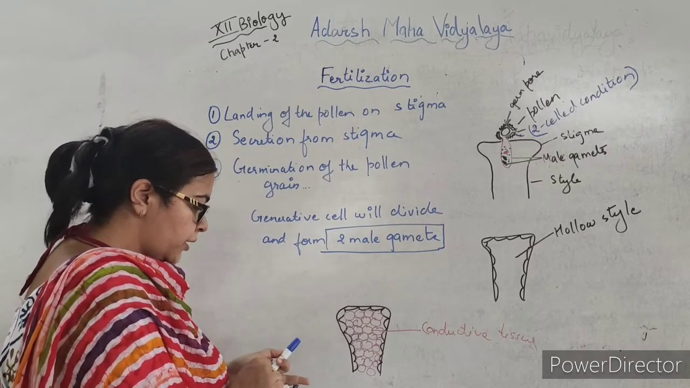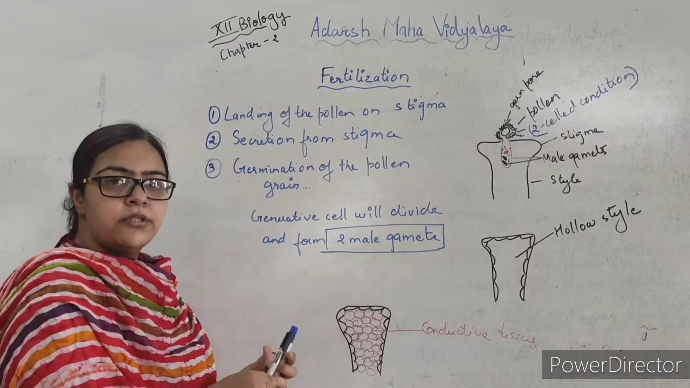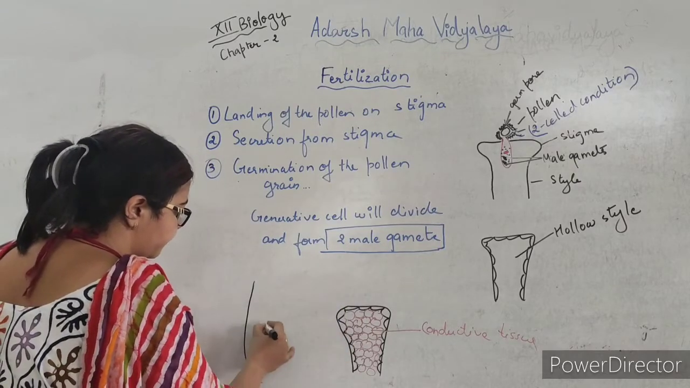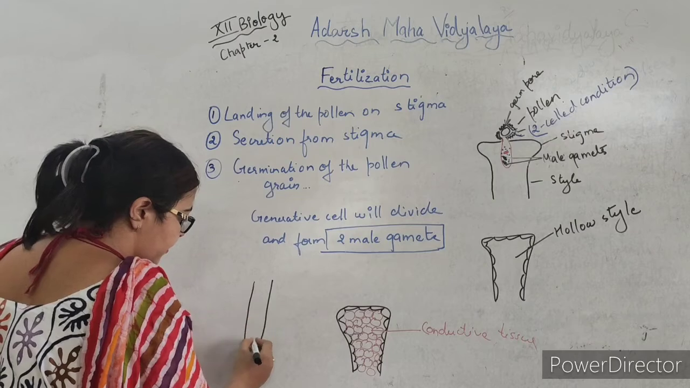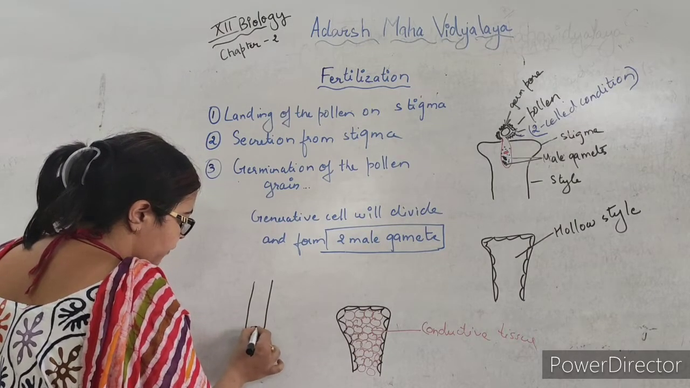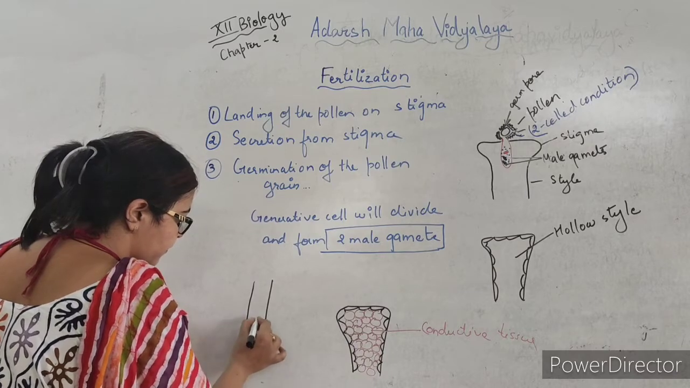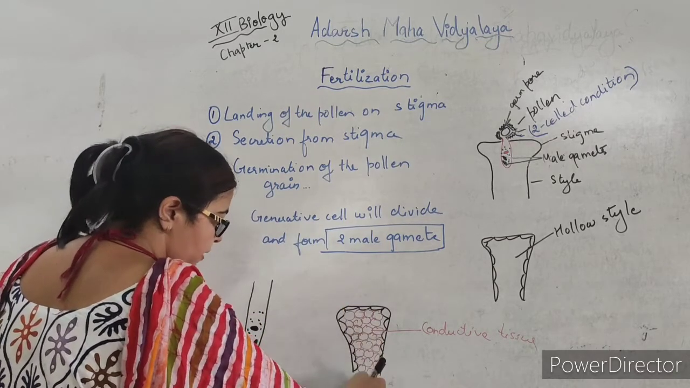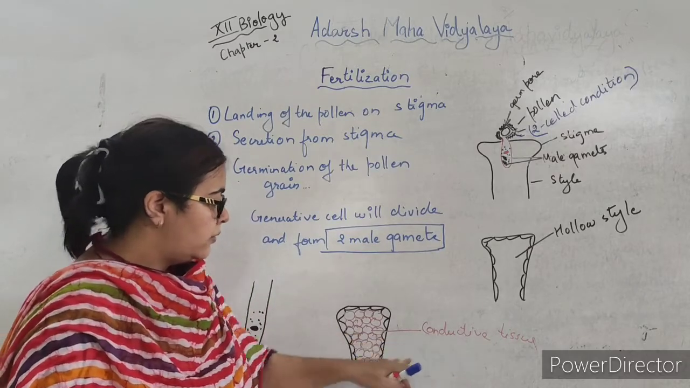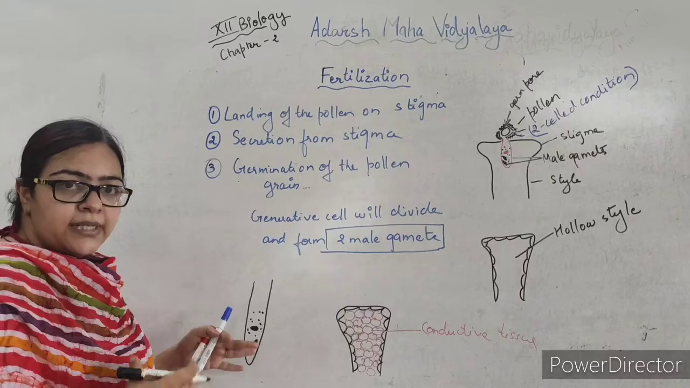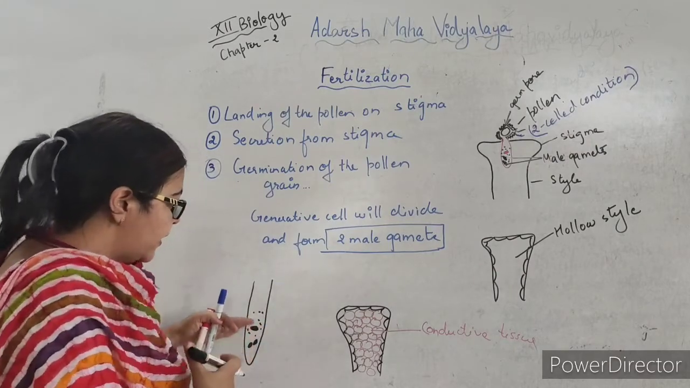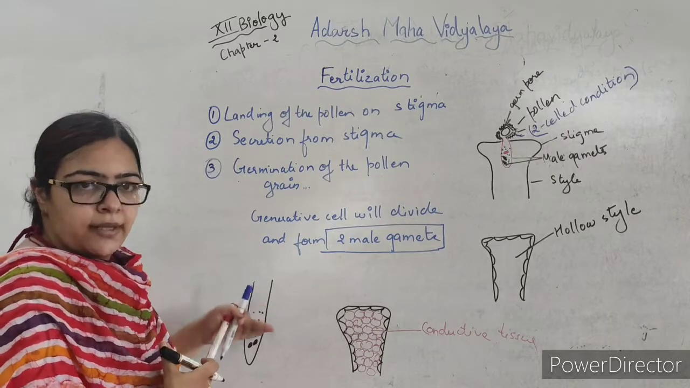Because of the pushing, what will happen? The pollen tube will get squeezed. Suppose this is the pollen tube and the contents are here. These are the male gametes. This one is the nucleus of the tube cell and this is the cytoplasm. So when it passes through this conductive tissue, the tube will get pressurized and the contents can come back towards the upper side.